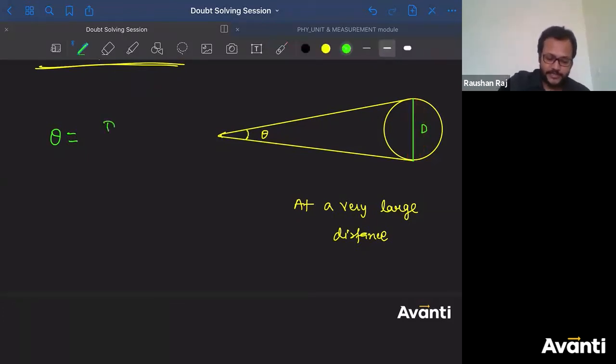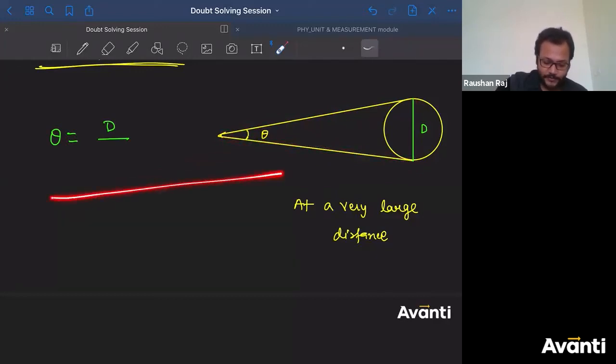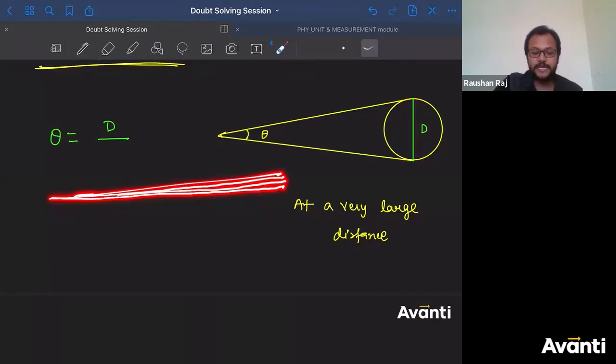So in that case, length of arc divided by radius can be assumed as this length. But since this will be very large, just imagine two lines, एक ऐसा है, दूसरा ऐसा है. Can I say both the lines are equal? Similarly, if I draw a line in between, can I say these lines are also equal? All these lengths can be assumed as approximately equal, because the angle is very small.